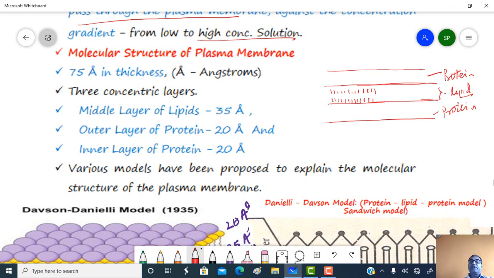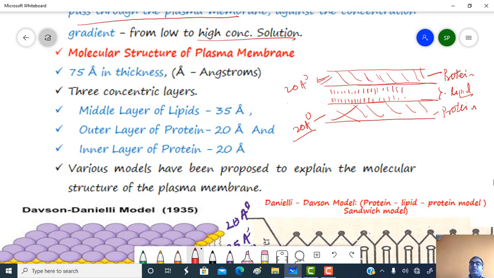This one is the outer protein, about 20 angstrom. The inner one, which is again protein, is again 20 angstrom. So these are the lipid layers, and in between the protein layers the lipid bilayer is present.